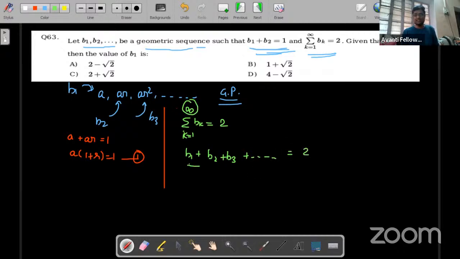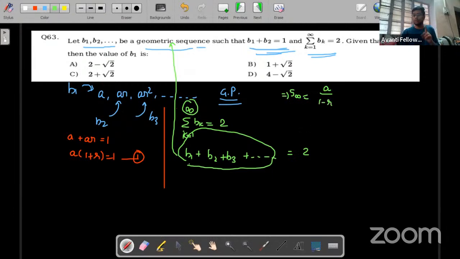So you can see that this is actually a GP, which is already given in the question. This is an infinite GP and we want the sum of the infinite GP. And we know that the sum of an infinite GP, when the first term is A and the common ratio is R, is denoted by S infinity, and S infinity is A upon 1 minus R. I hope you remember this, and you should remember it because this one is very easy. Clear? If you remember this, give it a thumbs up.